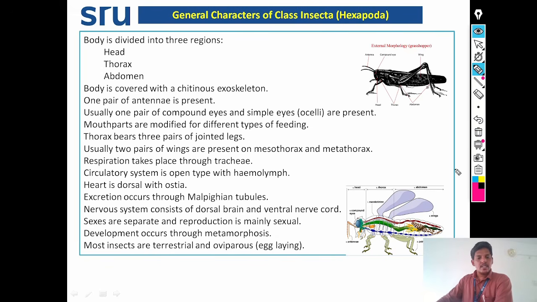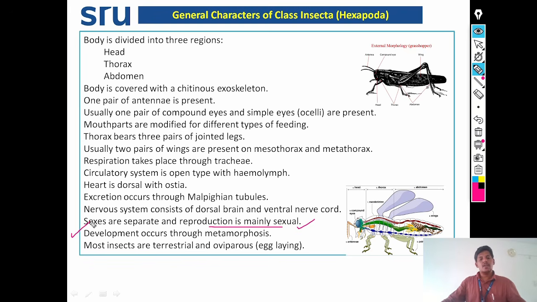And the sexes are separate and reproduction is mainly sexual in them. It means male and female sexes are separate and they reproduce by means of mating.